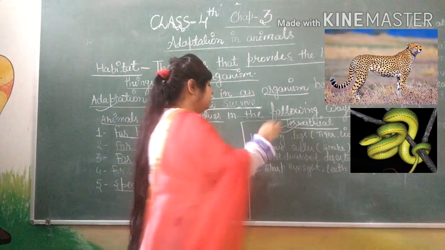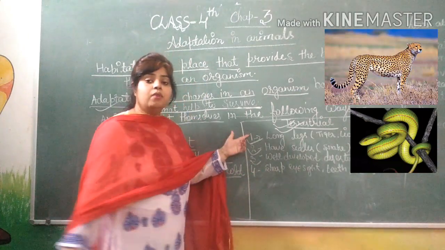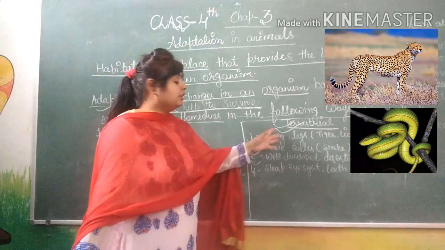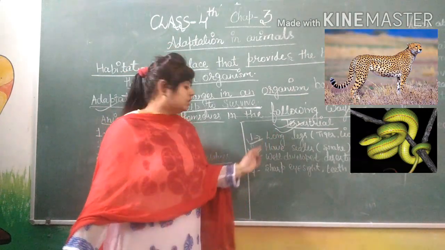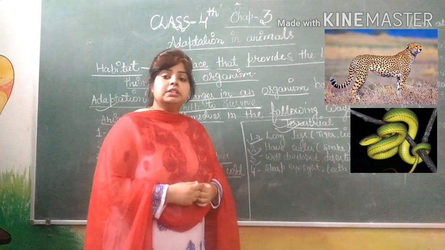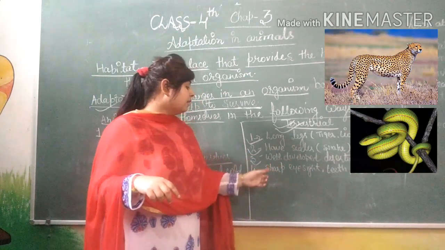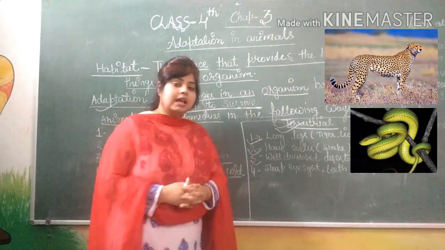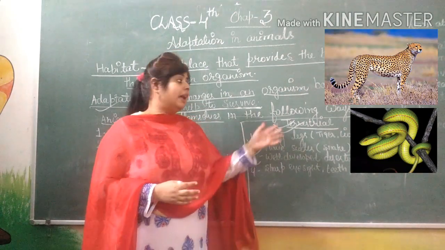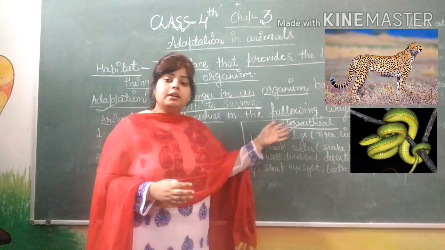So I will repeat the points. Here are some adaptations available for the animal. One is long legs. Second is having scales. Snakes have scales which help them move. Third is a well developed digestive system. And fourth is sharp eyesight. Here are some pictures of terrestrial animals like lion, tiger, cat, and snake, which live on land.